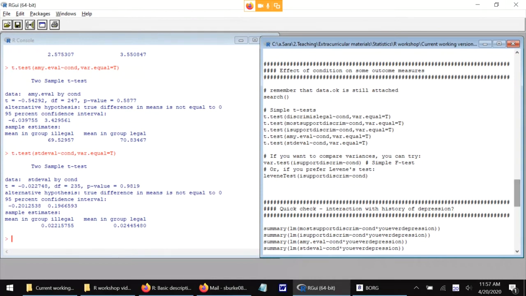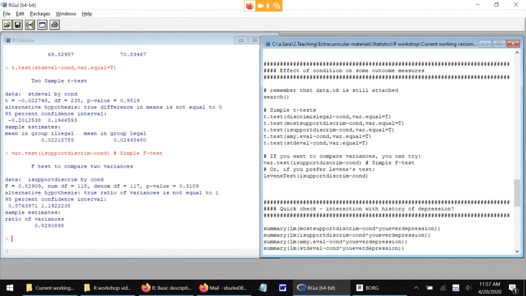Other useful statistical tests include comparisons of variances. So I'll show you the var.test function built into R. Here the formula, again, is I support discrim by condition. And this test will just compare the variances of each of the conditions. The ratio of variances is 0.8. The p-value is 0.3 for this F-test, so not strong evidence to claim that that ratio is lower than 1 by a margin big enough that we would expect it to only rarely come up due to chance.